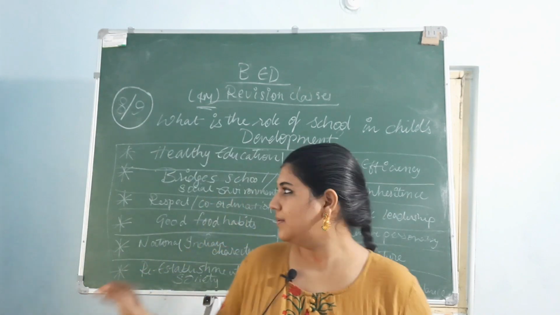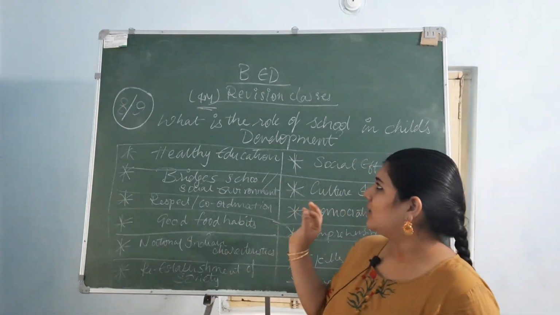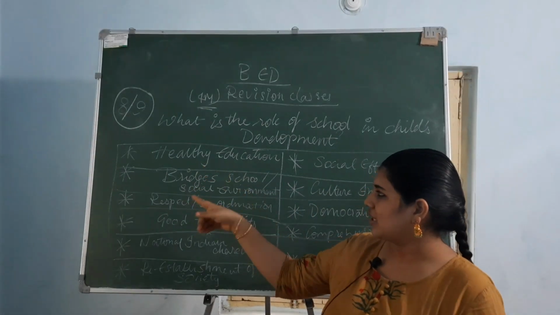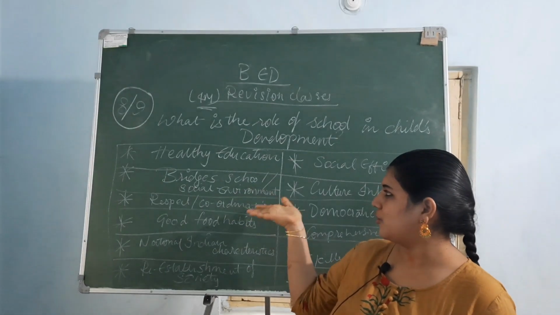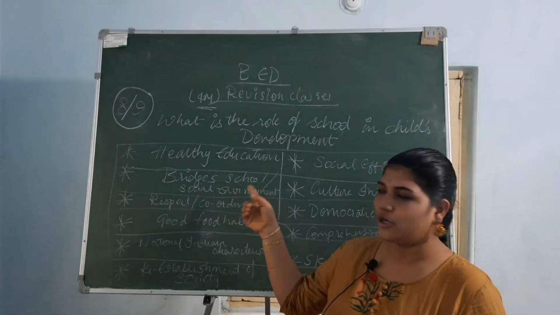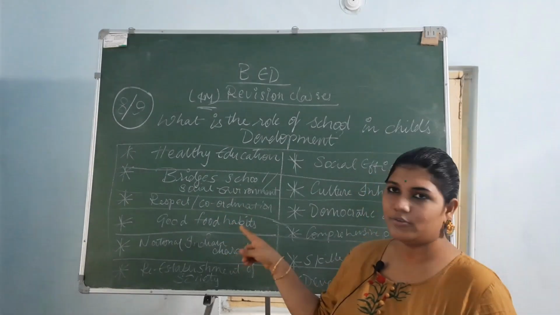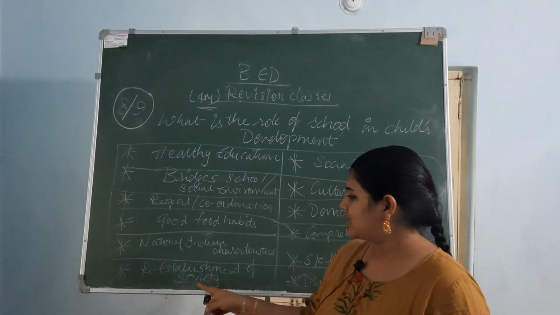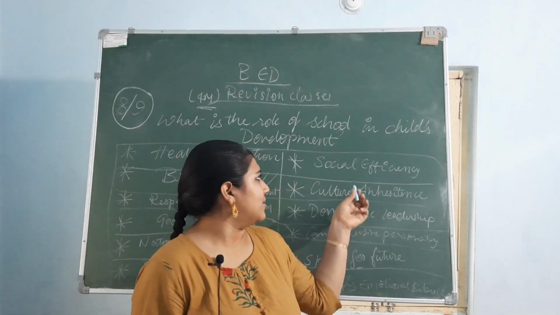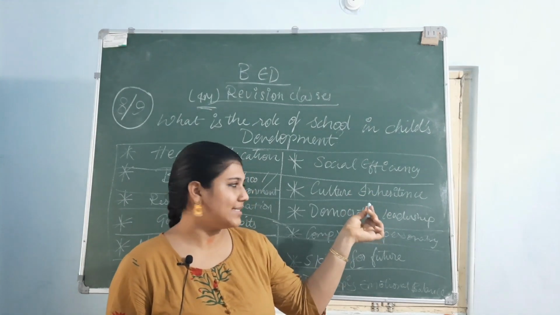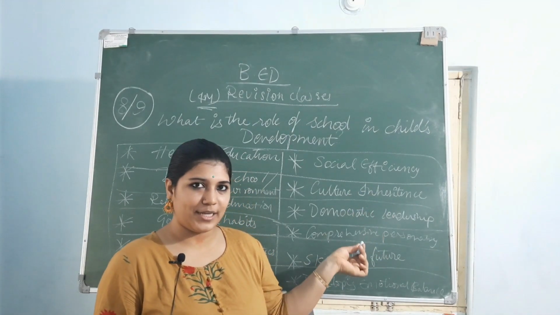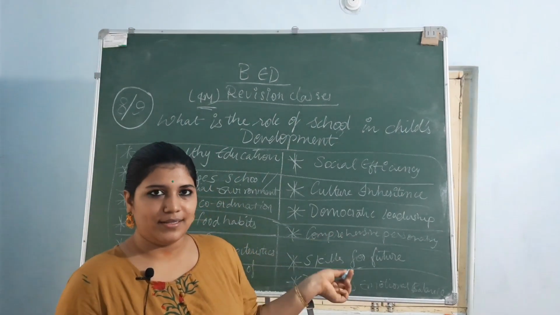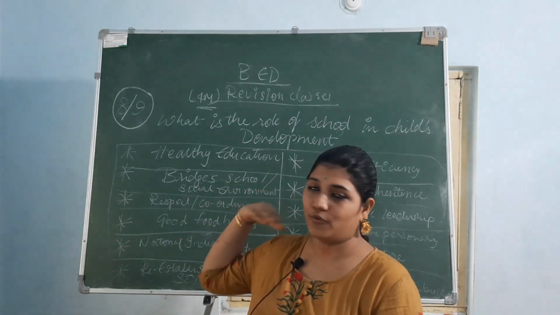Okay, so these are the 12 characteristics that show the school's role in a child's development. Healthy education bridges a bond between the school and the social environment, respect and coordination, good food habits, national Indian characteristics, and re-establishment of society. Then social efficiency, cultural inheritance, democratic leadership, comprehensive personality, skills for future, and developing emotional balance. This comes to the end of this answer. Next, let's move on to the next topic.